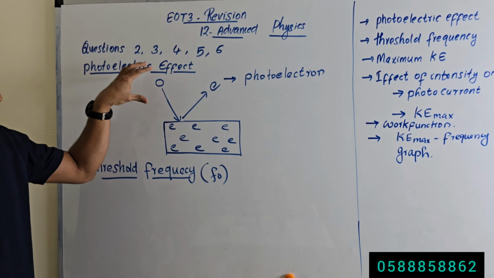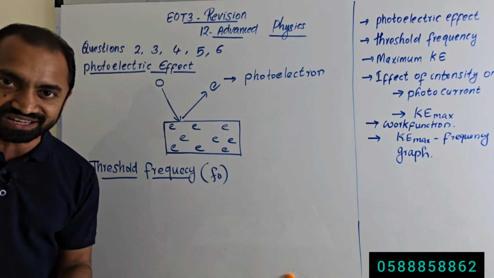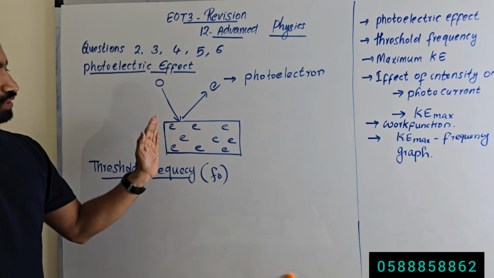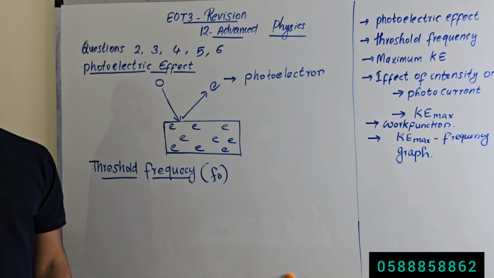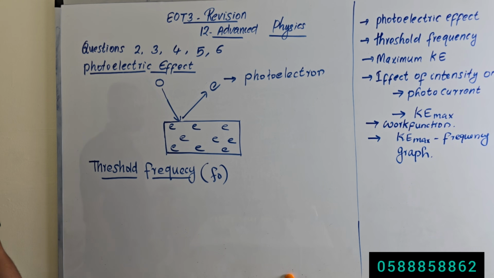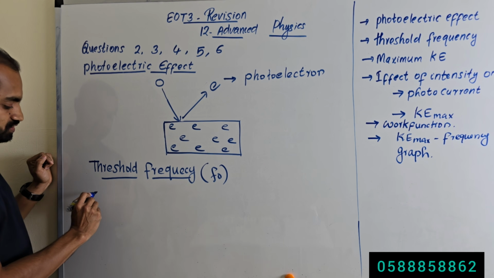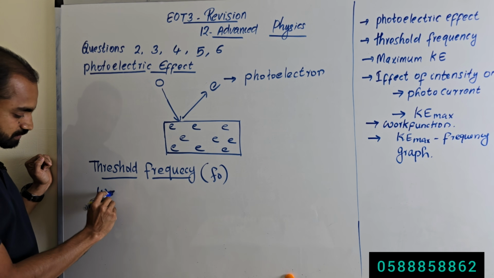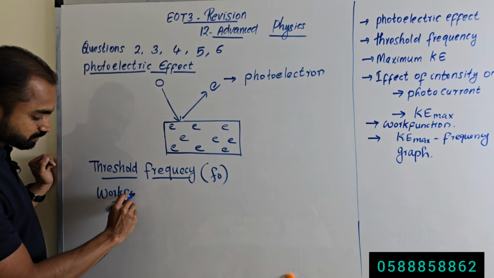And if the frequency of the incident photon is less than the threshold frequency, no electrons will be emitted. Why? Because there is another concept, it is called work function.